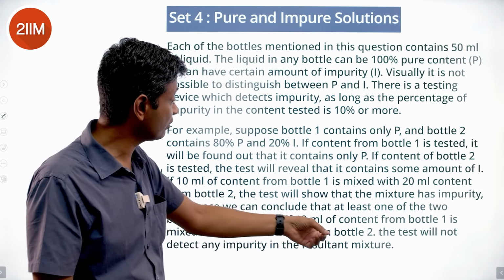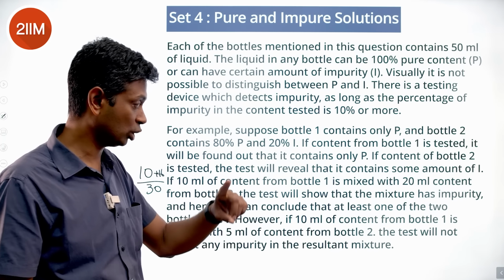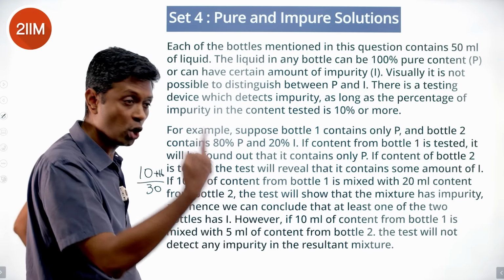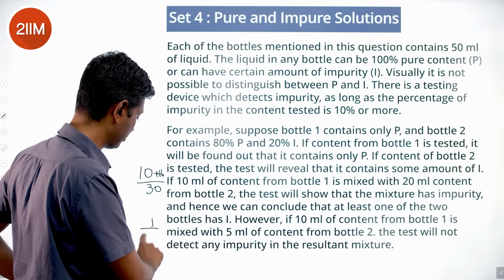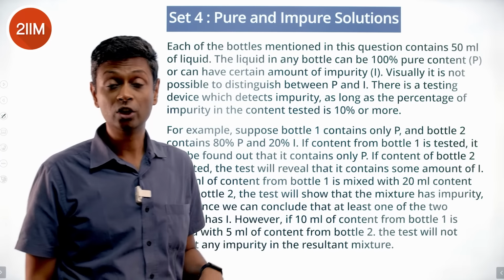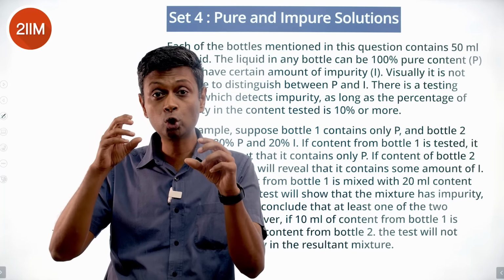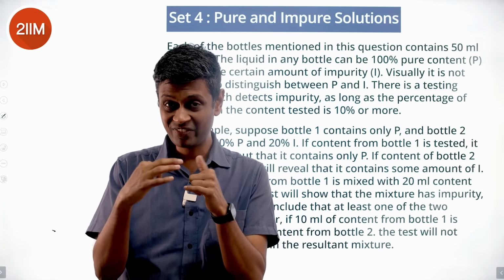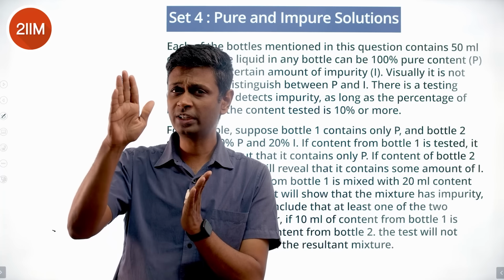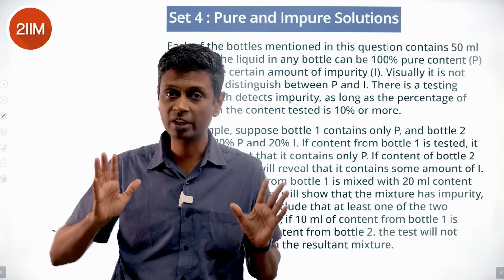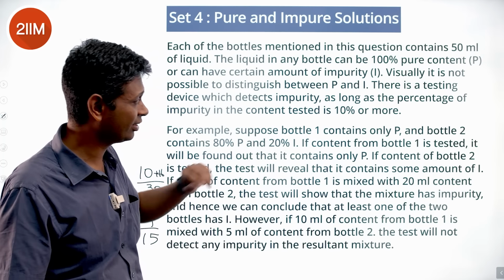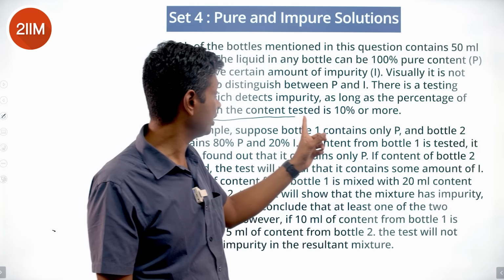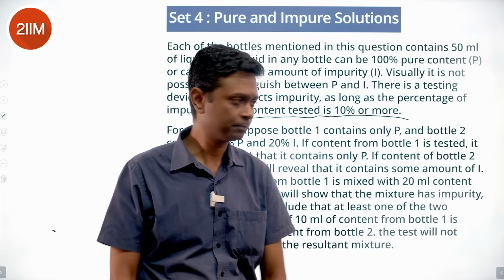However, if 10 ml of content from bottle 1 is mixed with 5 ml of content from bottle 2, the test will not detect any impurity. This is 20% impure, so this 5 ml is 1 unit of impurity. 1 by 15 is less than 10%. You are mixing in the ratio 1:2, impurity will be detected. 2:1, impurity will not get detected. The weighted average impurity, if it is more than 10, it will get detected. Less than 10, it won't get detected. If you are mixing them in equal quantities, it will be exactly 10, in which case it will be detected. Impurity in the content tested is 10% or more, so it will get detected.